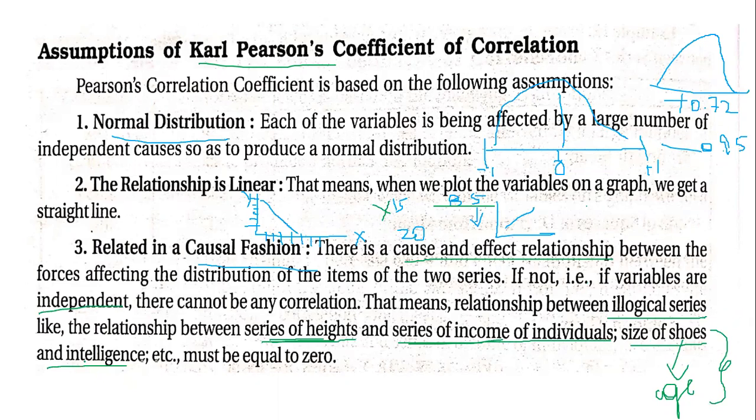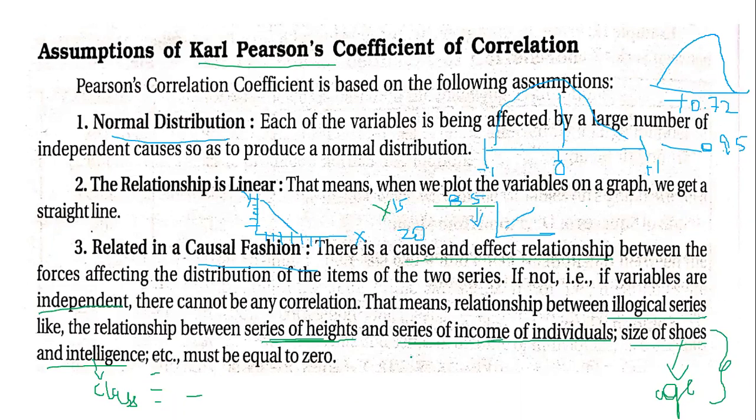Or intelligence with the class. What is the level of intelligence at first standard, fifth standard, seventh standard, 10th standard. That comparison will make sense, and it is logical in nature. Only such values will be considered in Karl Pearson's coefficient of correlation.